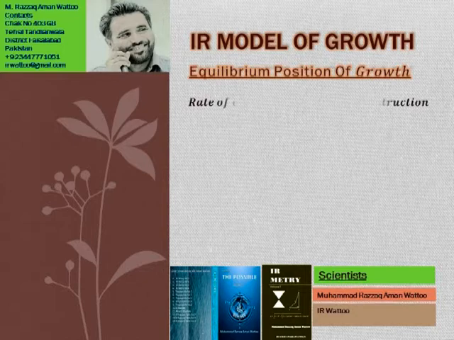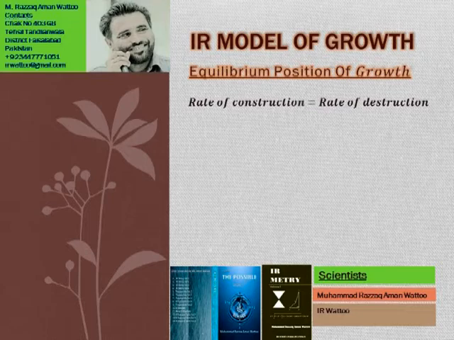At the equilibrium point, the rate of construction is always equal to the rate of destruction, because his capacity to use the U vector to convert it into mass is equal to the destruction of mass converted back into the U vector.